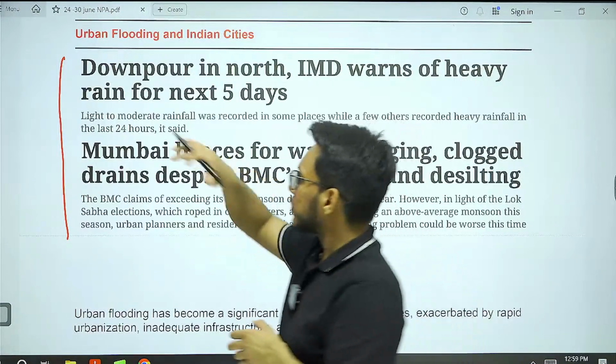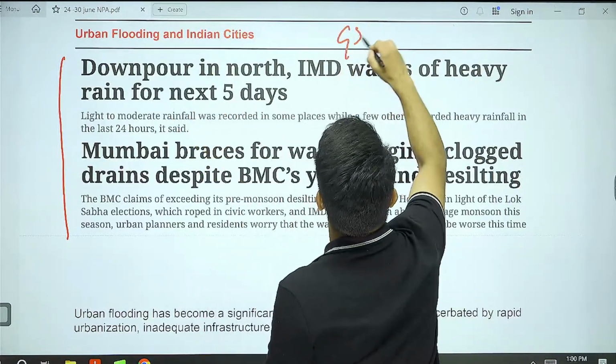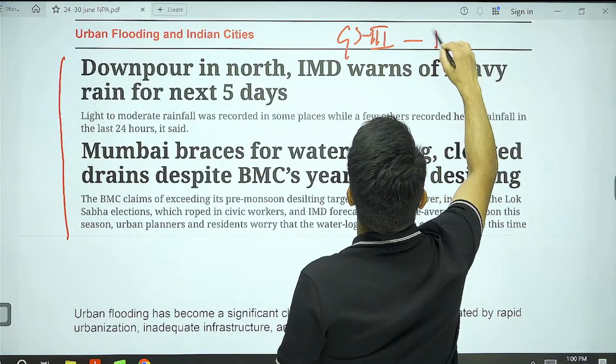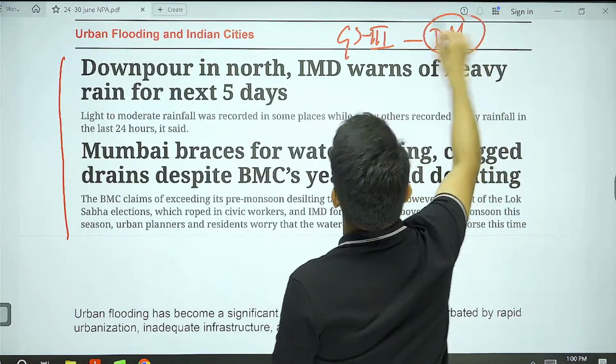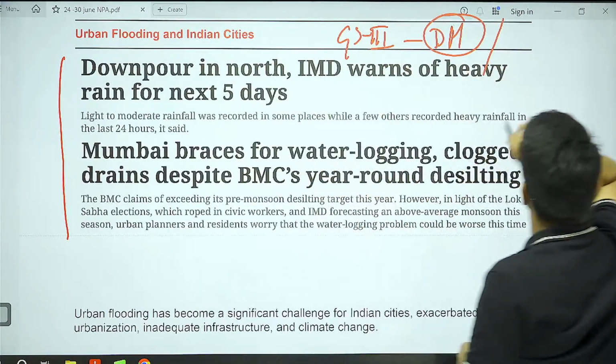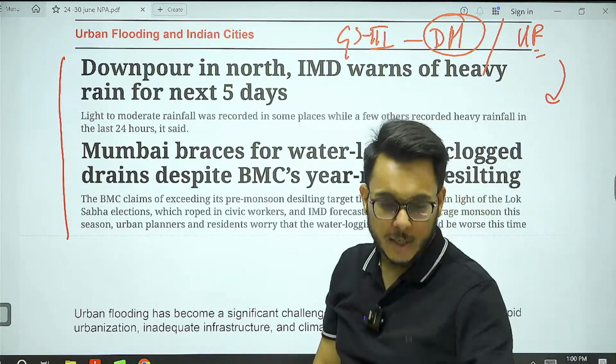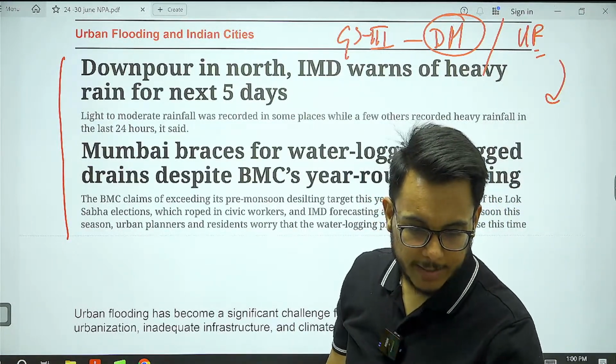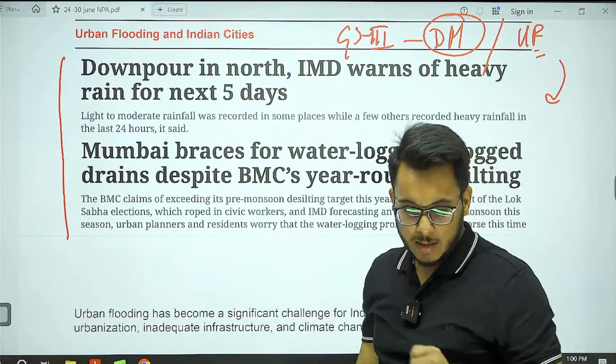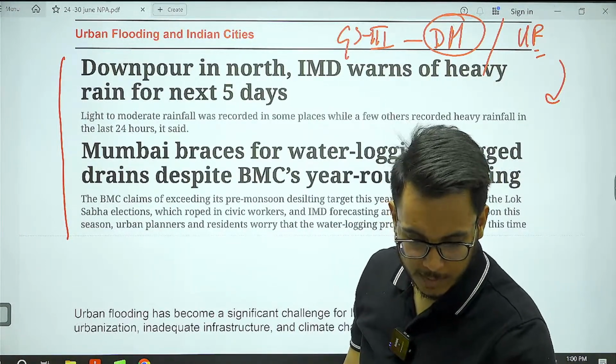With respect to GS paper 3, disaster management, urban flooding becomes an important issue. Let's discuss it more.